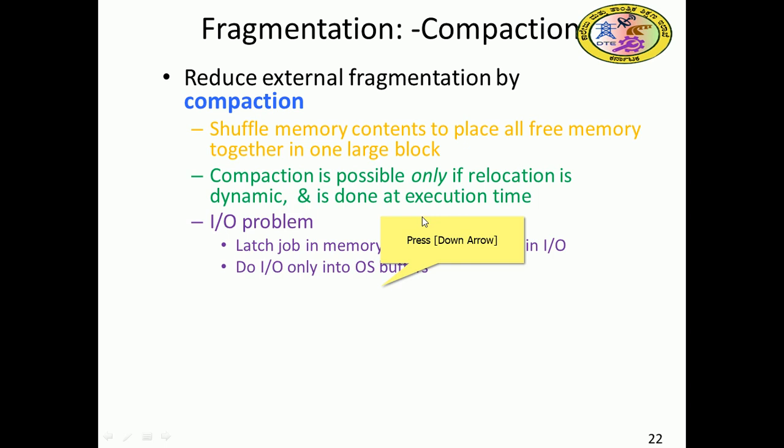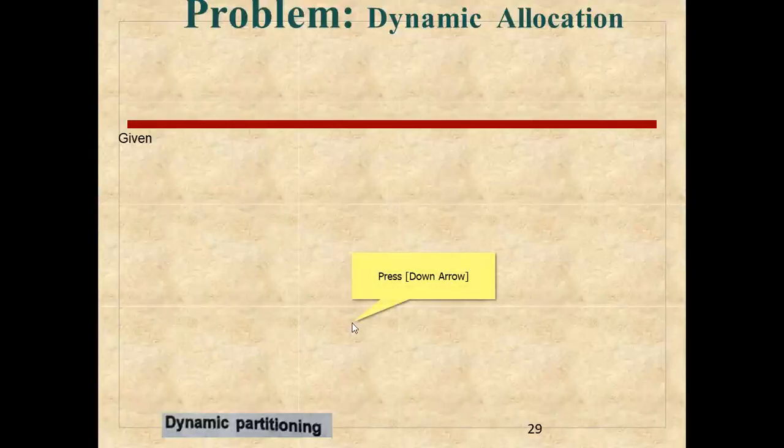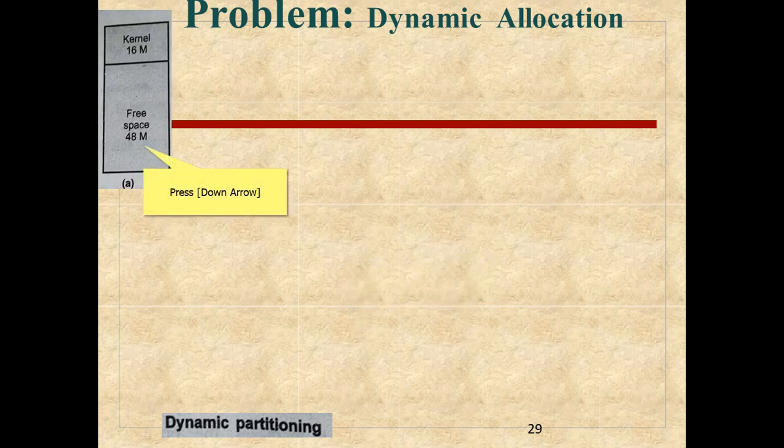So do I/O only into OS buffers, where the kernel takes some responsibility and hands it out to the kernel. Now consider that the backing store has the same fragmentation problem. We considered the backing store in the swapping case, that special fast memory with direct access. It also suffers from the problem called fragmentation.